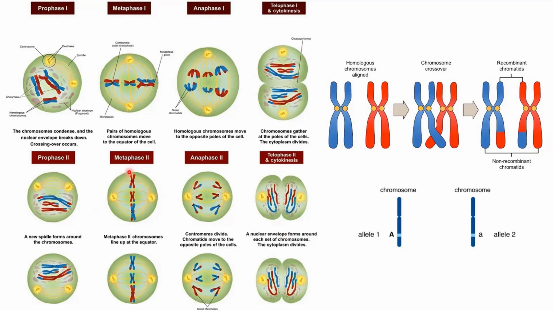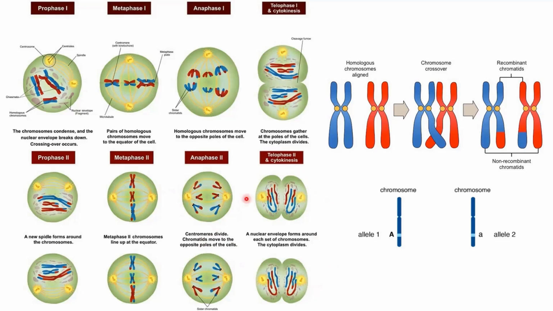What is happening here? On the whole equator of both cells, half of the chromatids are parental and half of the chromatids are recombinant. Now, in anaphase 2, when these two are pulled apart, you see this side is non-recombinant and this side is recombinant. Similar is happening here. Half of the side has a recombinant set of chromosomes and half has non-recombinant chromosomes. Now this cell and this cell are going to split into four different cells.